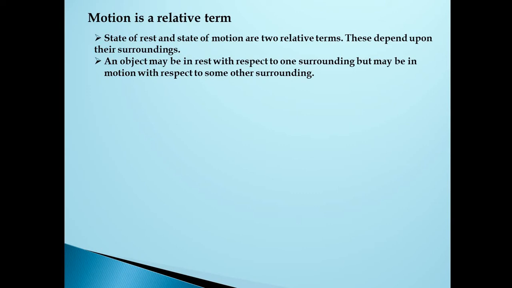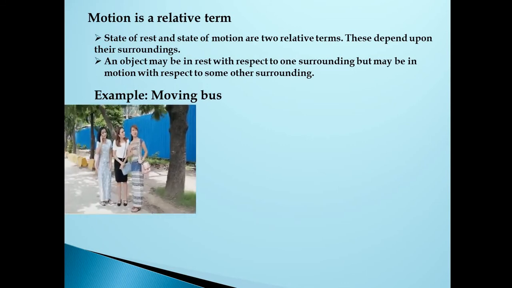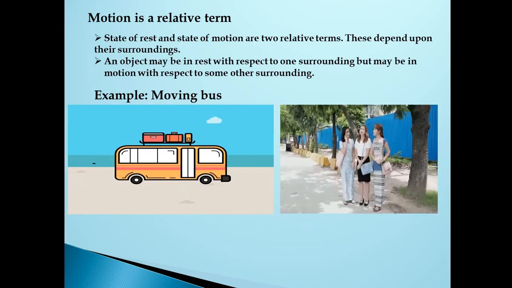One object, from one surrounding, is in rest, but that object may be in motion with respect to some other surrounding. Let us see an example: a moving bus.